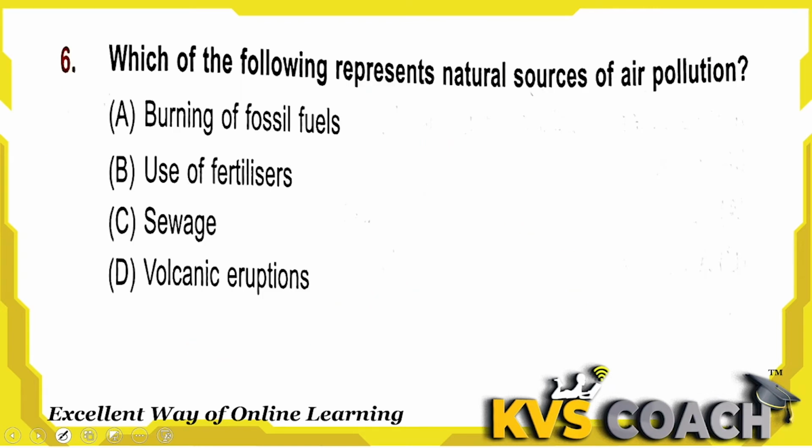Next question is, which of the following represent natural sources of air pollution? Natural sources of air pollution. Air pollution means the source from which our air can be polluted. Let's check. Option A, burning of fossil fuels. Burning of fossil fuels causes air pollution. Okay, but this is not a natural source, because burning of fossil fuel, who is responsible?